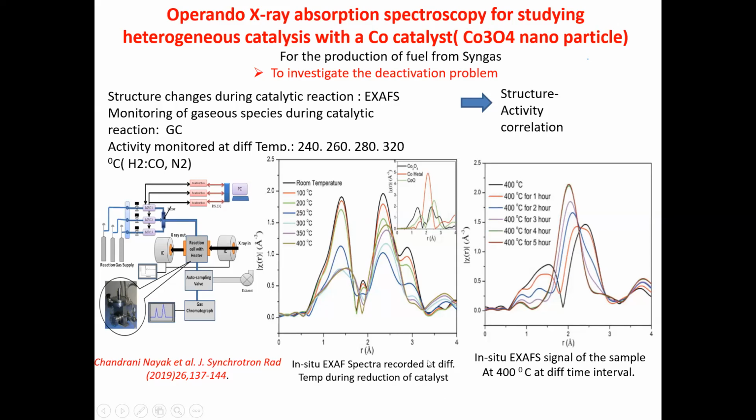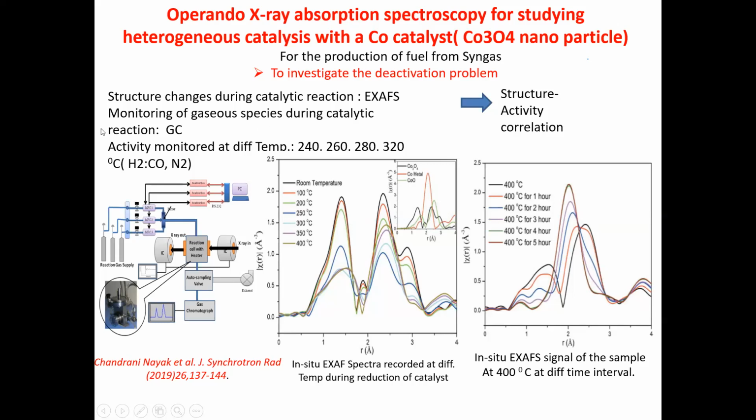So simultaneously, we can monitor the evolution of the structure as well as the reaction products by using the gas chromatograph, which is shown here in this spectra. These are the reactant gas mixtures which are fed into the reaction cell, and this is the reaction cell which sits here, and these are two detectors, incident and outgoing for the beam.